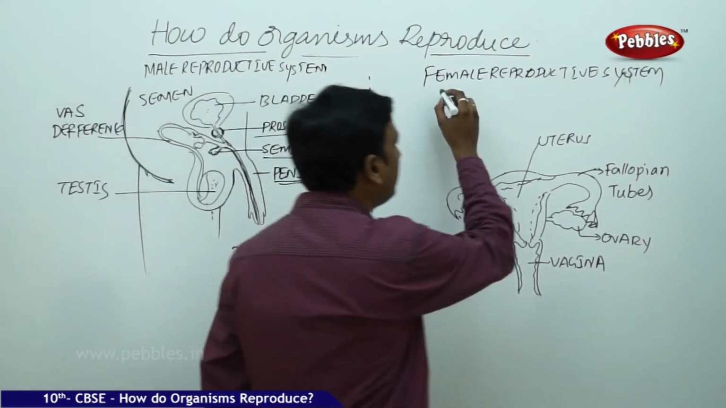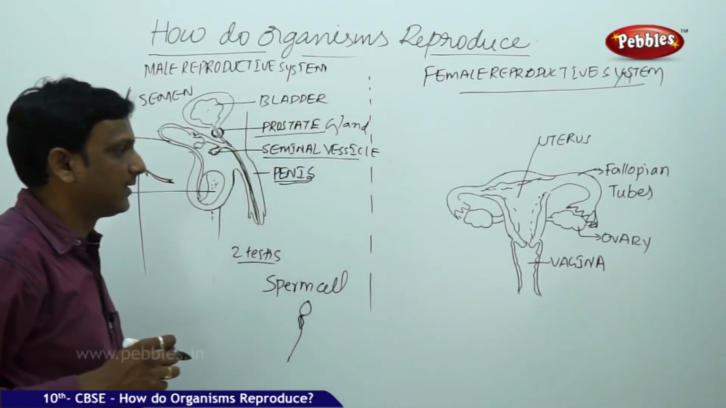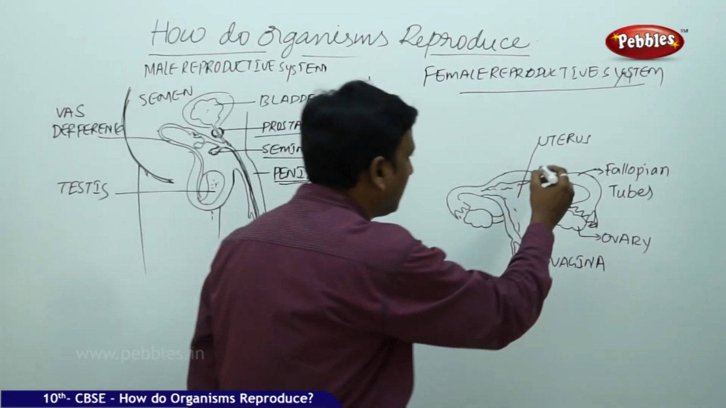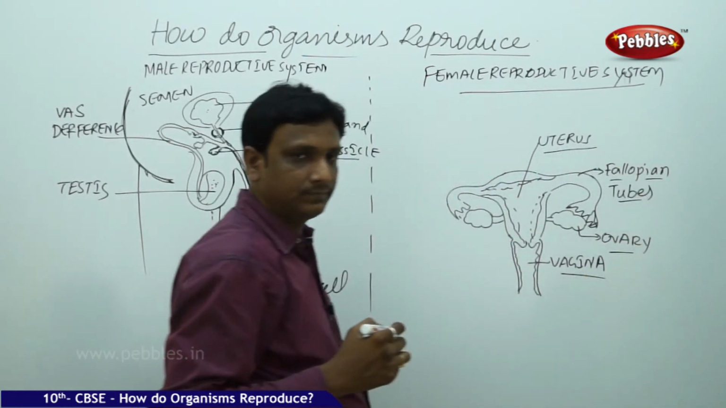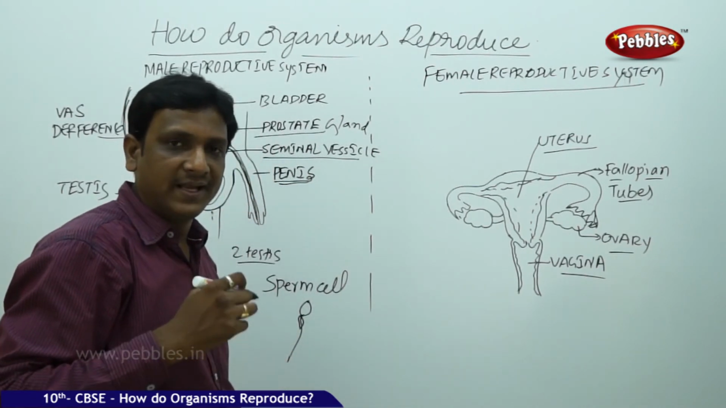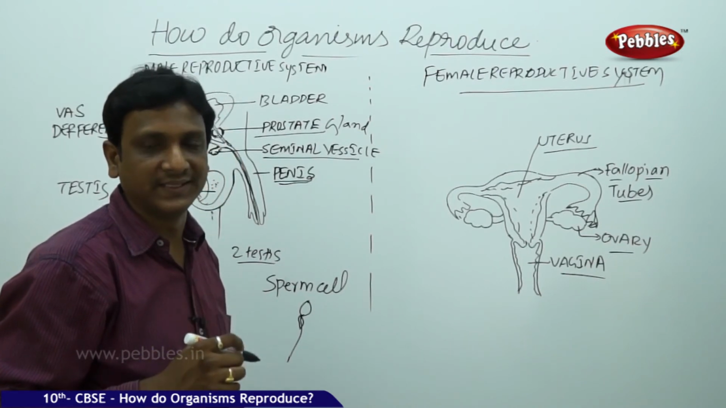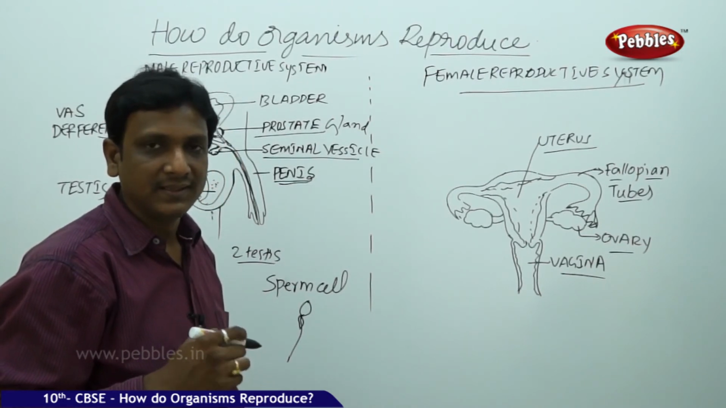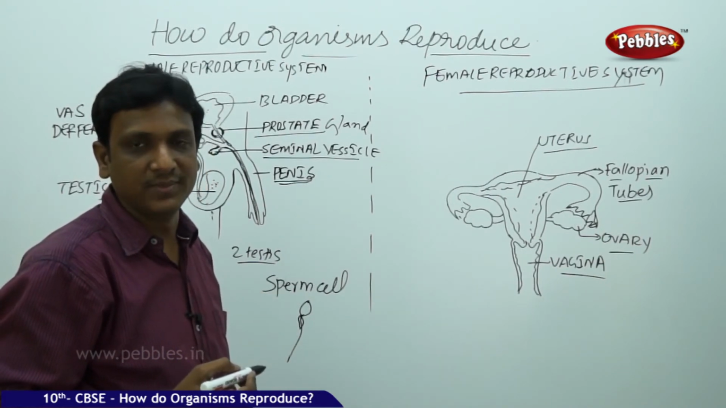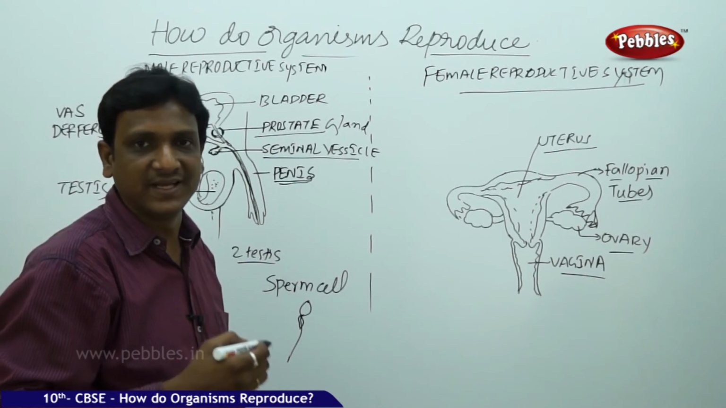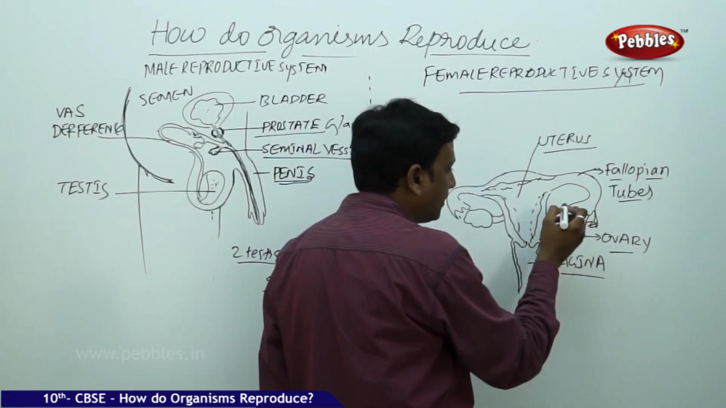So now let us come to the female reproductive system. It is present in the lower abdomen of the females. It consists of various parts like the uterus, fallopian tubes, ovary, and vagina. When a girl baby is born, she is born with ovaries holding thousands of immature eggs. These immature eggs start maturing one by one when she attains sexual maturation. That means when menstruation starts, it indicates that the immature eggs in the ovary have started maturing.